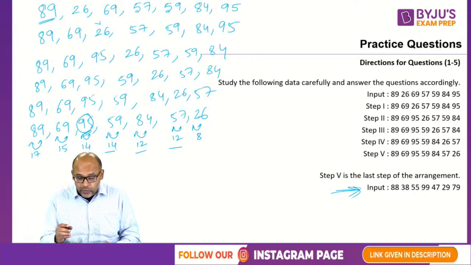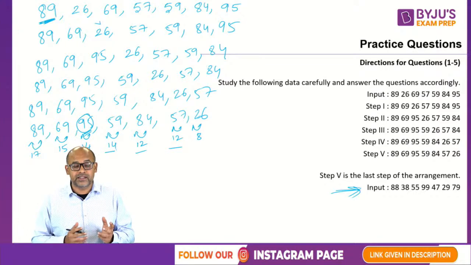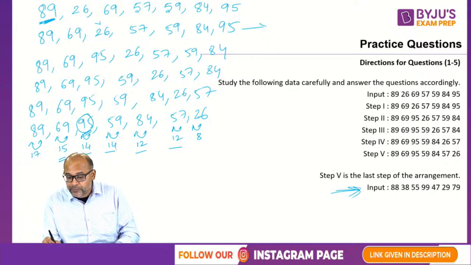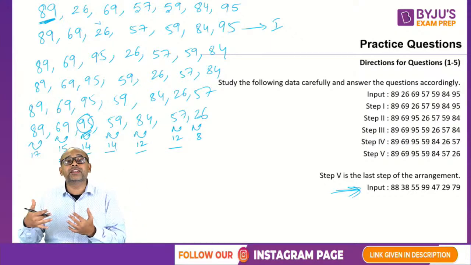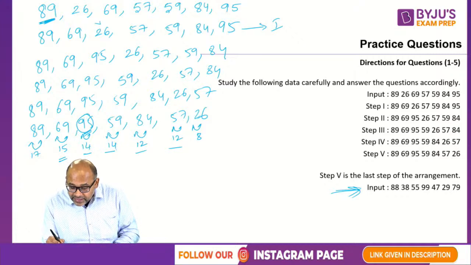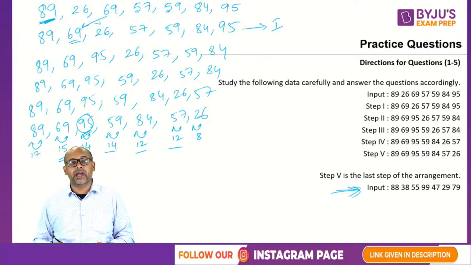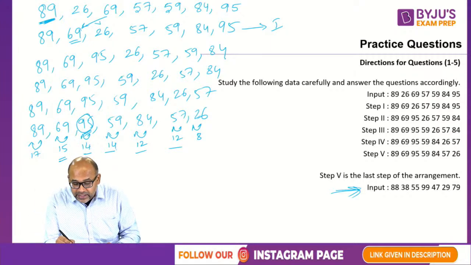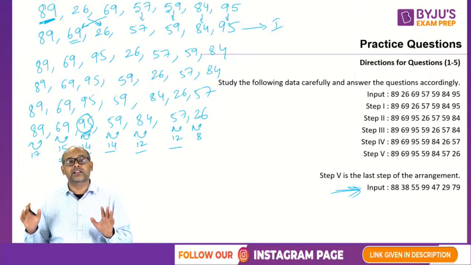So here what they did is 89 is the largest sum of the digits, so that remains as it is. Then the second largest is 69. This is your step 1. Ideally they should have started with 89, but 89 is already in place. Hence they did not touch it. Then they went for the second largest number. You can see that the second largest in terms of the digits is 69. So they brought 69 to the second position, and they just pushed the others to the right. You can see 26 is coming here and everything else is remaining as it is. So they did not change anything else.